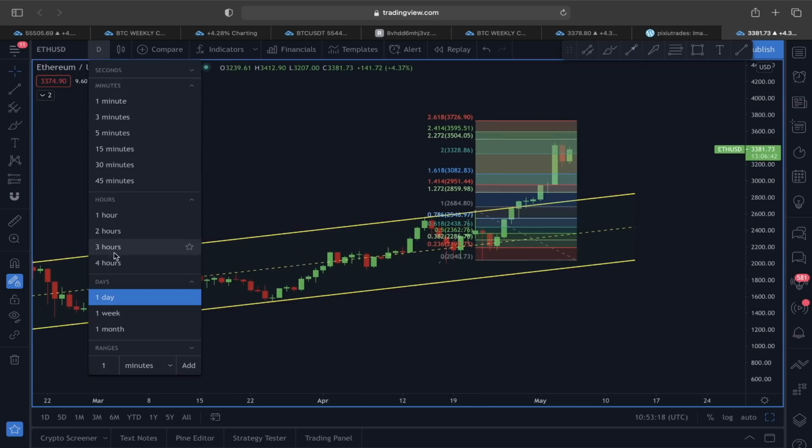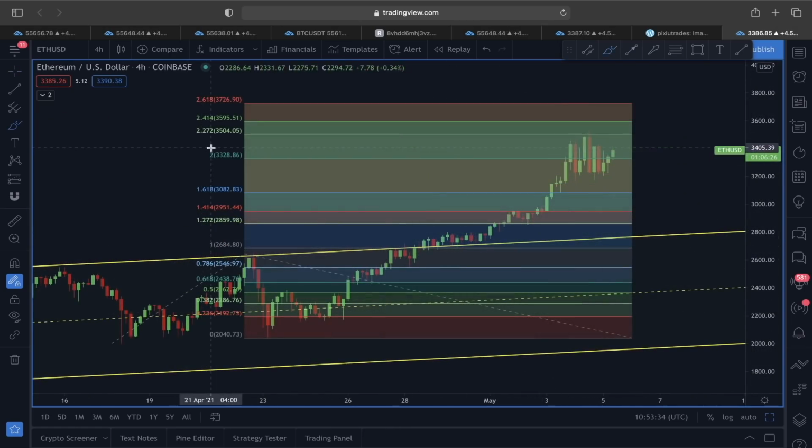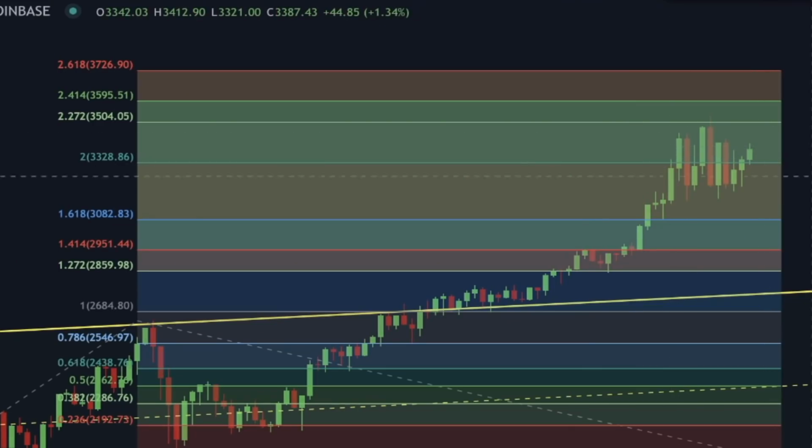Because if you look at this price structure here in a 4-hour time frame, guys, you can see we did talk about this as a price target level in my previous video. I told you guys the 200% Fibonacci extension level, which is around 3,320, is going to be our price target. And you can see we did come and also pierced through it, and now we are getting a strong rejection from this 2.272 Fibonacci extension level, that is around 3,500. You can see here we did try to break out of it, got a rejection.